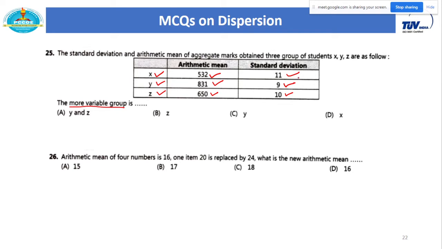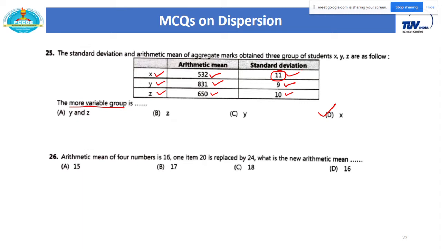But see, here you can calculate CV also. But as I already told you, standard deviation also gives you the variability. So as far as this MCQ is concerned, you can directly check the standard deviation from this column. Here you can see the X variable has standard deviation 11, which is more than Y and Z. So from that also you can directly write that the X variable has more variability. If you calculate CV also, CV of X is greater than the remaining 2 values. Both are similar, standard deviation and CV.